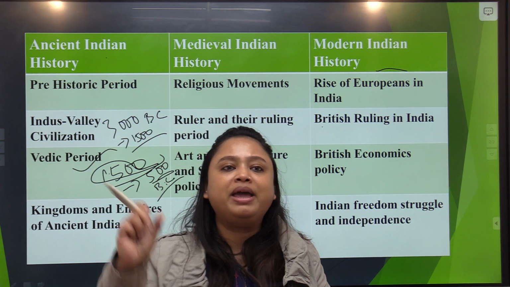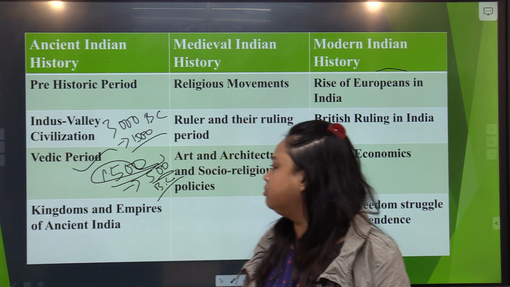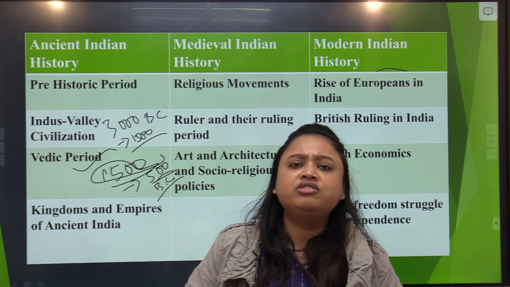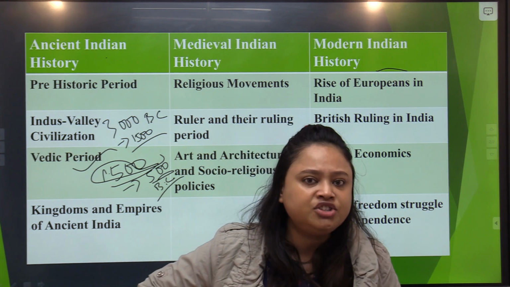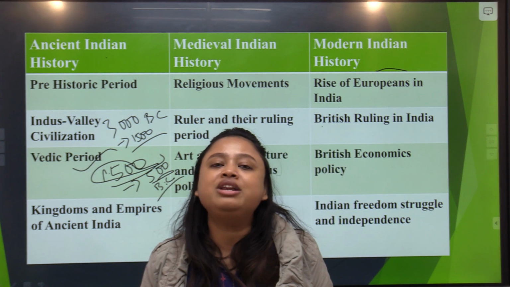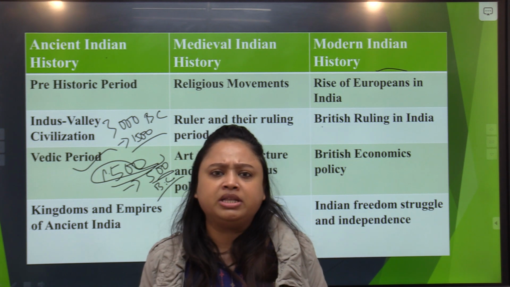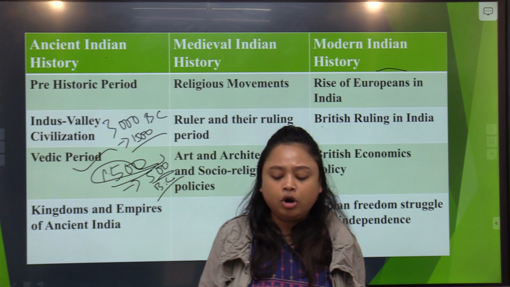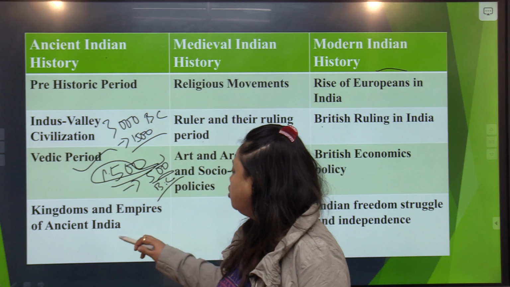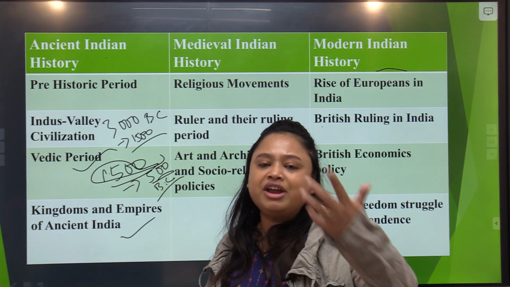turned into 16 major or greater kingdoms, which is known as Mahajanapadas. Now, by the end of 500 or 400 BC, there were 16 Mahajanapadas. By the end of this time period, all those 16 Mahajanapadas actually declined, and gradually it was only left with 2 or 3 major Mahajanapadas. This was one important name which you will obviously understand or know. It is Magad Rajya. So by the time when we completed the Mahajanapadas, many great kingdoms